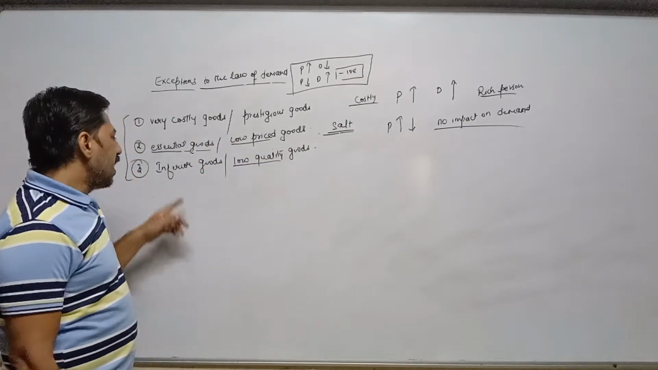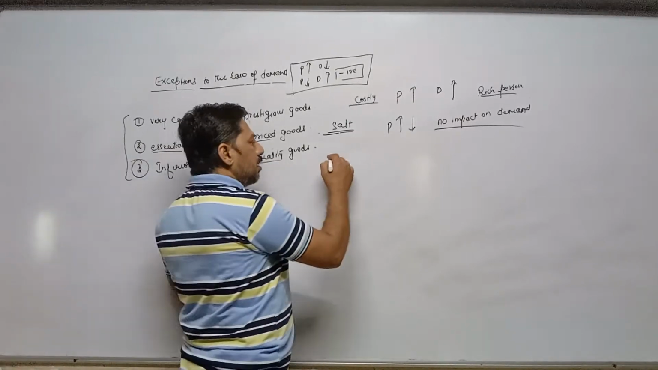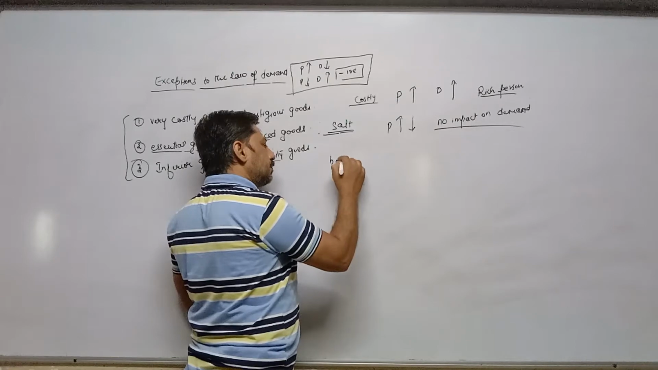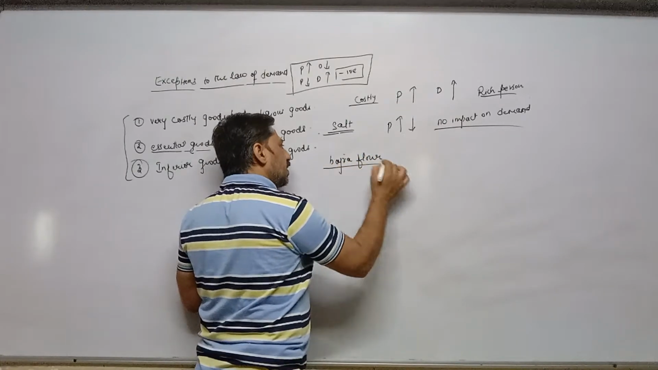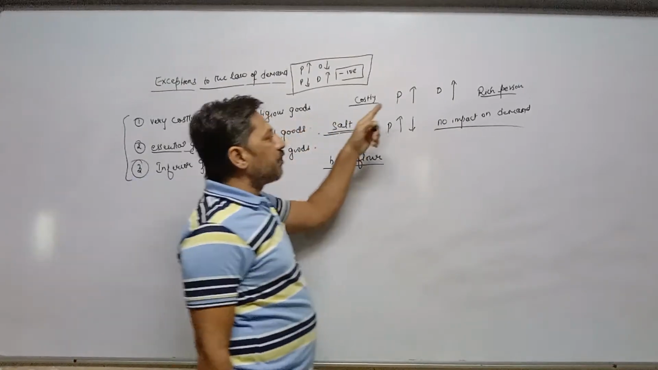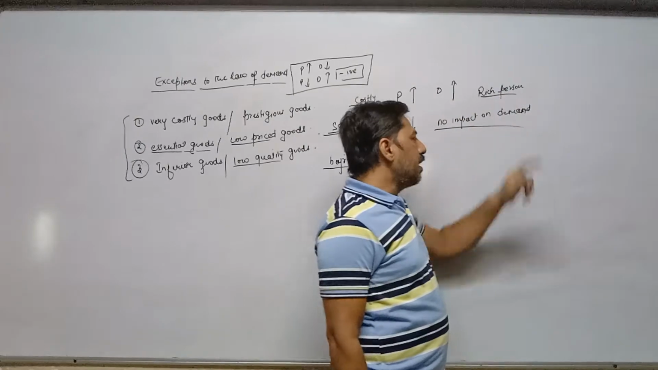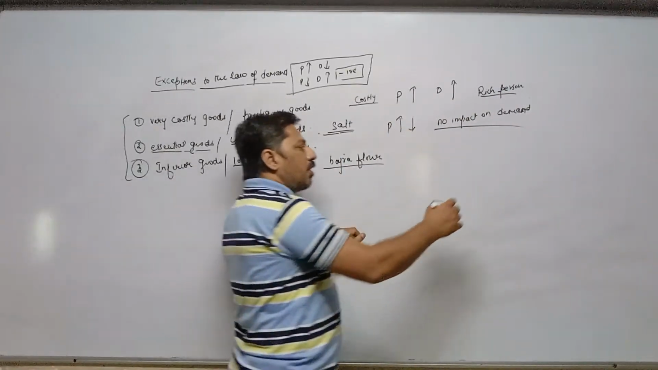Now, third one is inferior goods or low quality goods. For example, bajra flour. Now, in case of prestigious goods, we have taken the example of rich person or rich class of society. Now, in case of low quality goods, we will take the example of poor section.